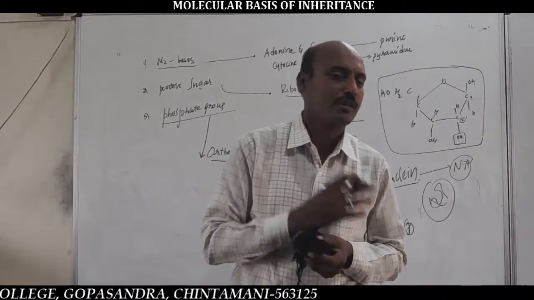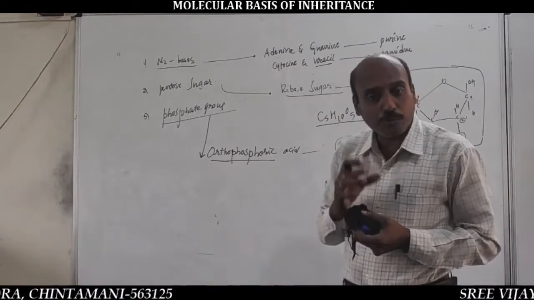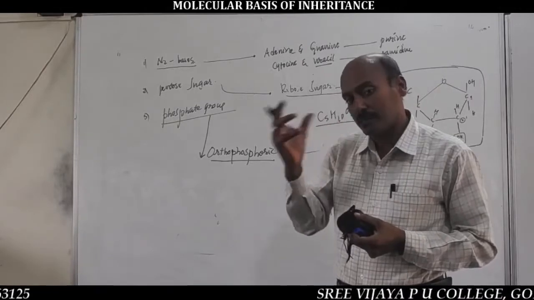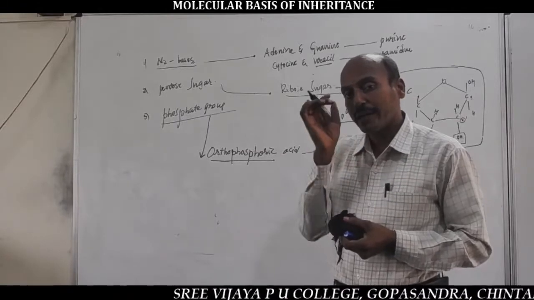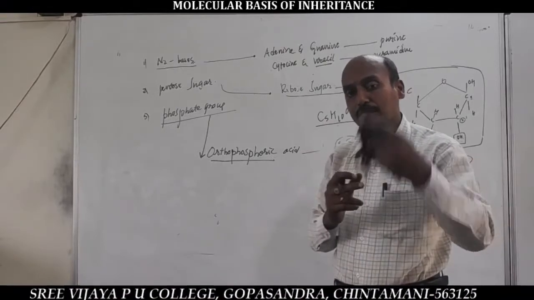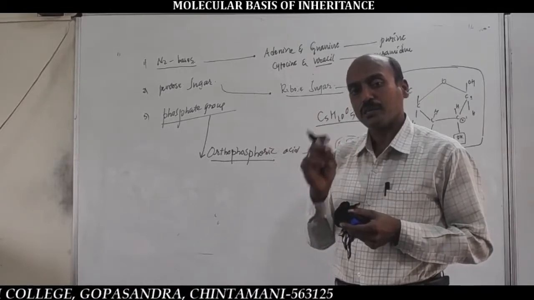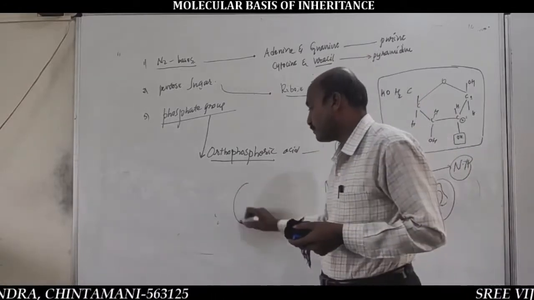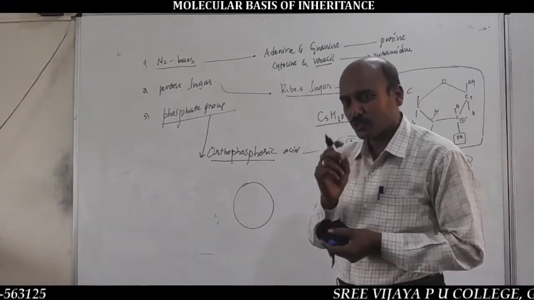Out of these 5 types, 4 histone proteins exist in pairs, that is H2A, H2B, H3 and H4: a pair of H2A, a pair of H2B, a pair of H3, a pair of H4, fused to form a ball-like structure called the histone octamer.